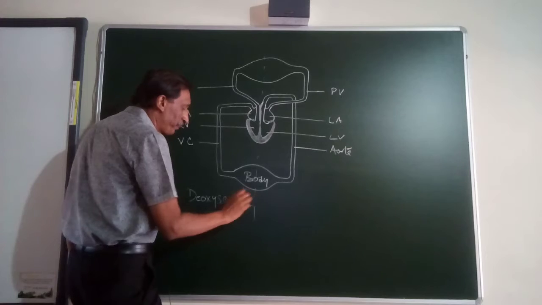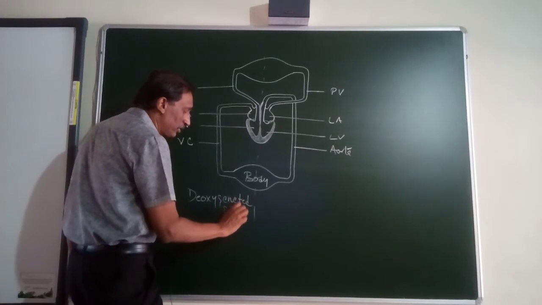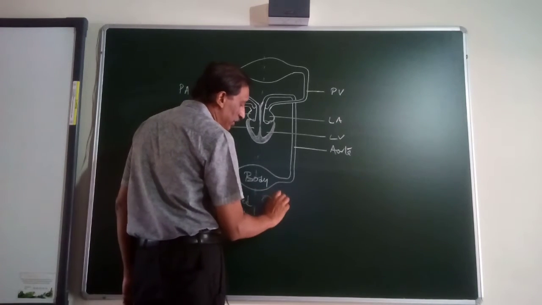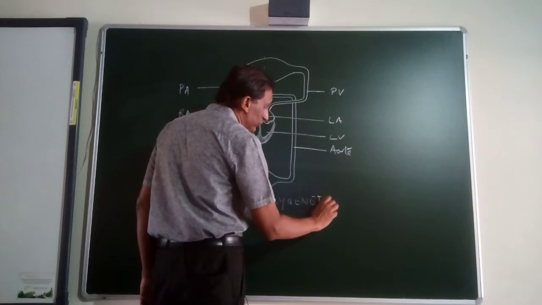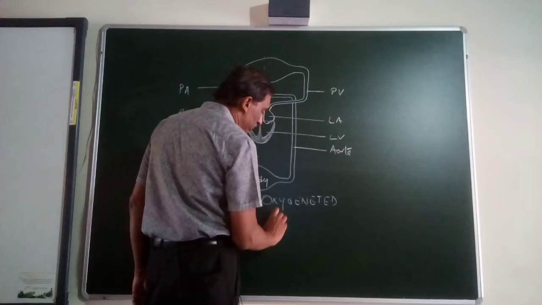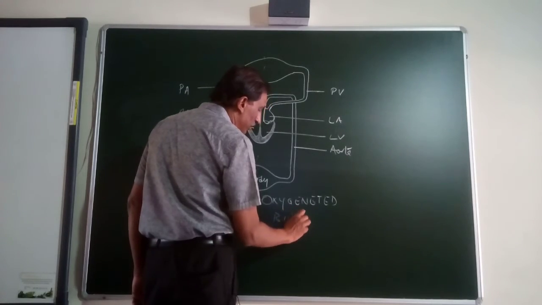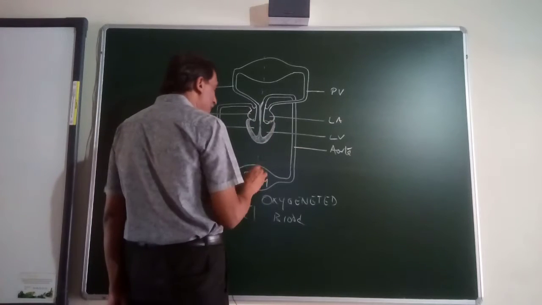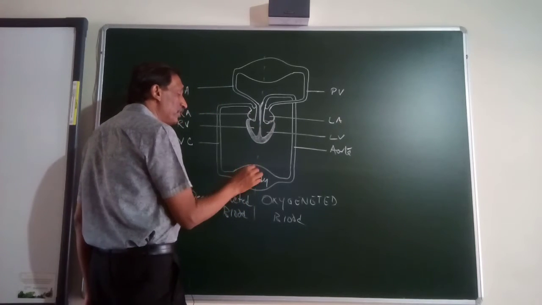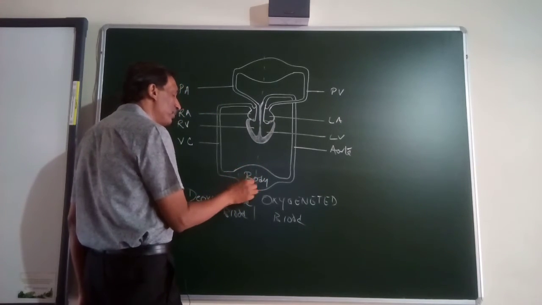And if I make a line here, this side will carry deoxygenated blood, and this side will carry oxygenated blood. Okay, so if I start from here, the deoxygenated blood, I make the deoxygenated blood like this.